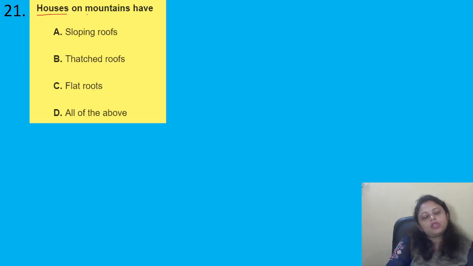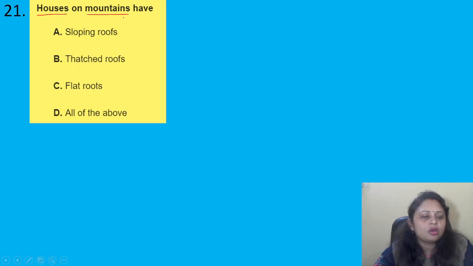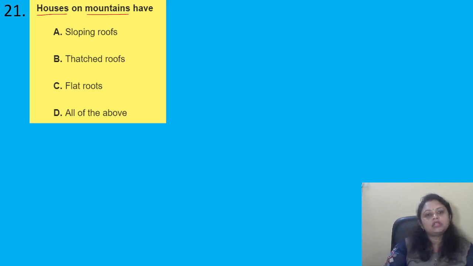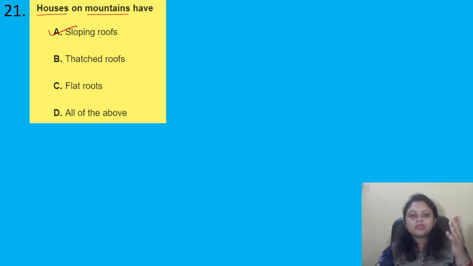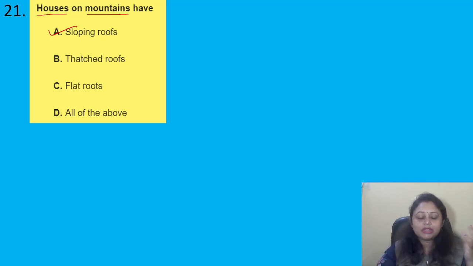Houses on mountains have, options are A, sloping roofs, B, thatched roof, C, flat roofs, D, all the above. So houses on the mountains have sloping roofs. Why? Because there will be rainfall, there will be snowfall. So snow will be deposited there. If it is flat, snow will be deposited. That's why sloping roofs are there, so that the snow won't be deposited, it will fall off.